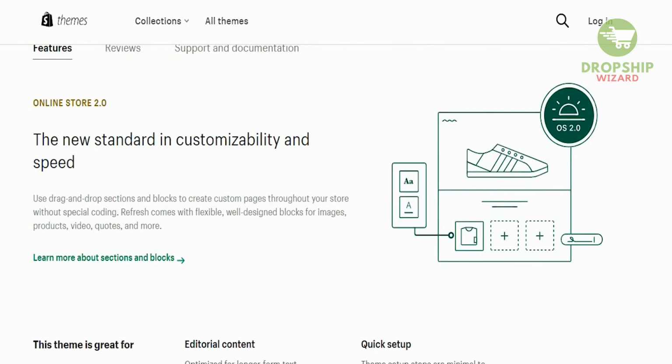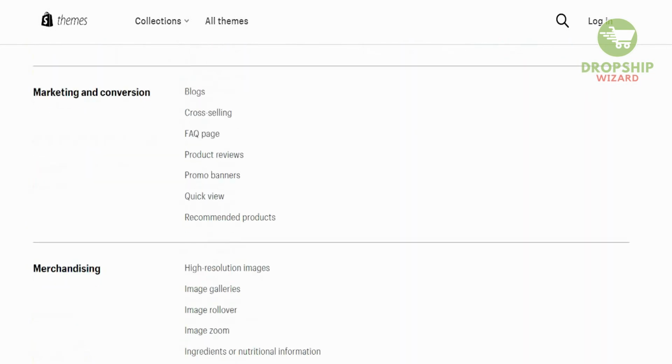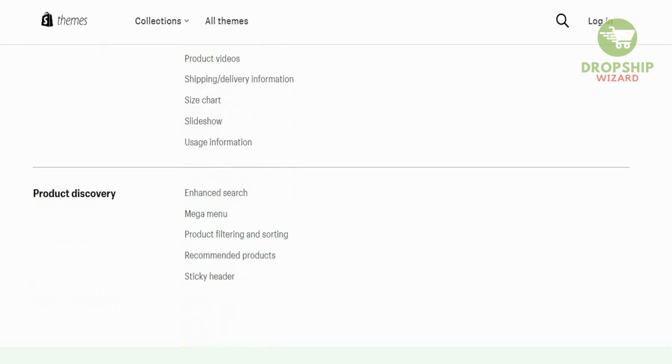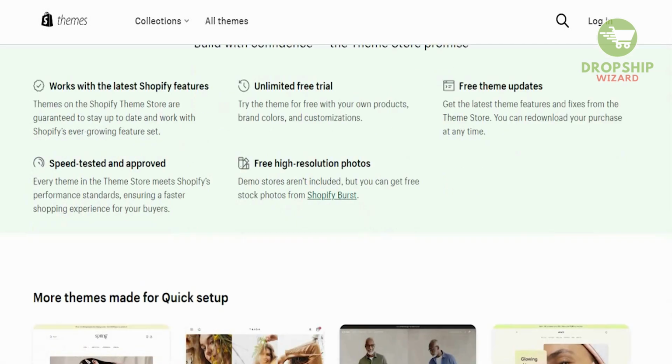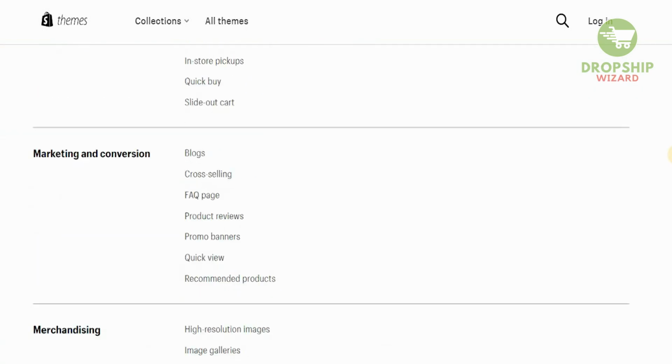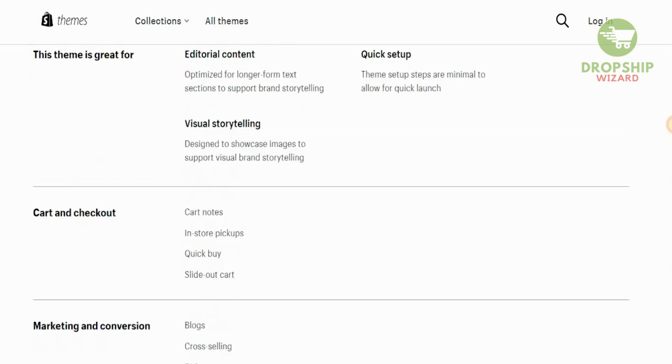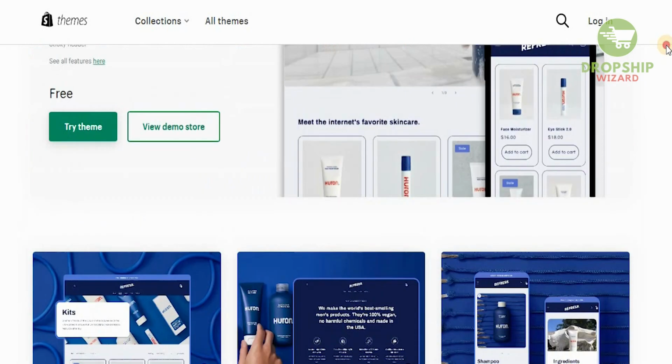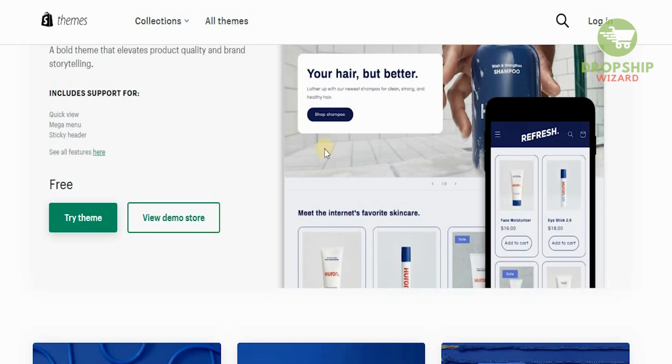So you can see the features, the reviews, the documentation that's going to be available, and what is offered with this particular theme. So please make sure that you actually read through this to understand whether it works for you, because every single store is different, guys. Everyone's requirement is unique, and you've got to make sure that you select the one that meets your requirement.